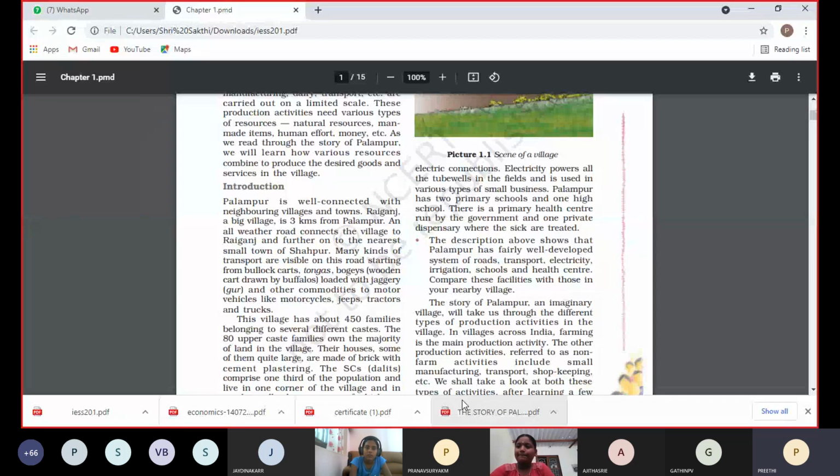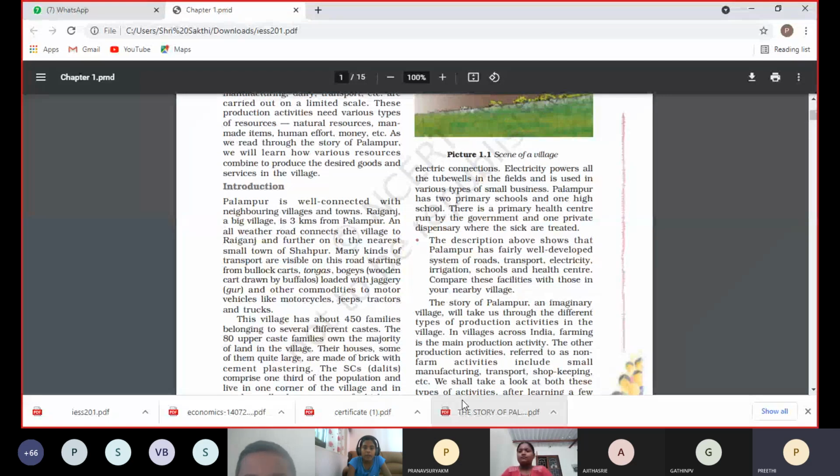What transport did we see? One is the bus, tractor, bullock carts, buffalo carts loaded with jaggery, which means vellam, and other commodities, with motorcycles, that means two-wheelers, four-wheelers, jeeps, tractors, trucks, everything. We saw many different types of transport in the villages. The village has about 450 families belonging to several different castes. Different castes means backward classes, SC people, or different types of upper caste, lower caste. All the people are there in that village. So how many families are there in Palambur?